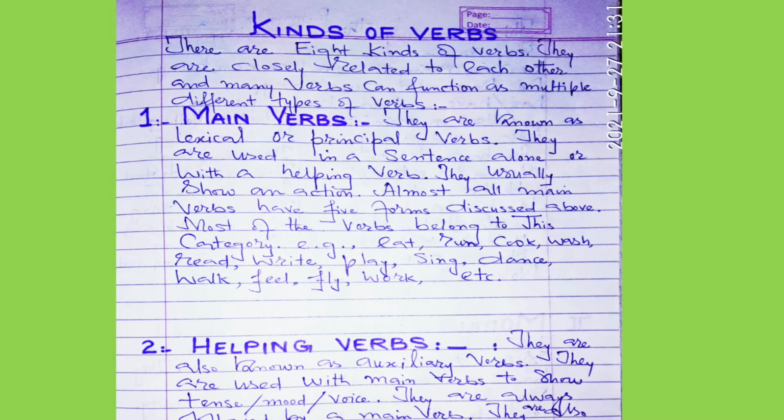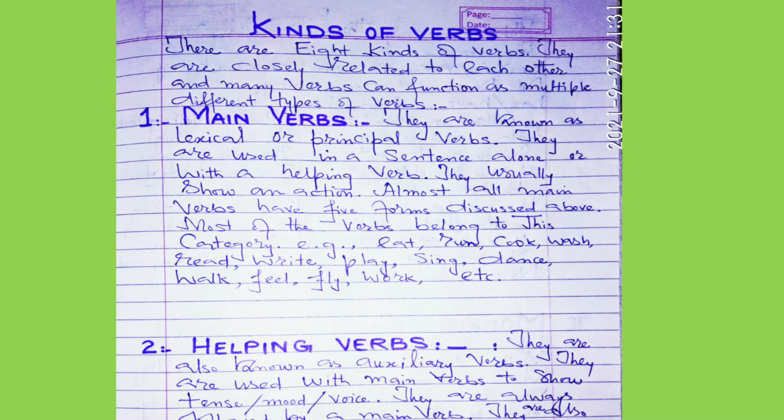Now we will discuss what is a main verb, what are main verbs. They are known as lexical or principal verbs. ये तीनों नाम है इस main verbs के. They are also called lexical verbs or principal verbs. They are used in a sentence alone. Sentence में ये alone अकेले इस्तेमाल होते हैं without the help of any other verb. अपने बलबूते पर ये सेंटेंस बनाते हैं, माने में कोई कमी नहीं रहती है, बिल्कुल इंडिपेंडेंटली यूज होते हैं विदाउट द हेल्प ऑफ एनी अदर वर्ब.